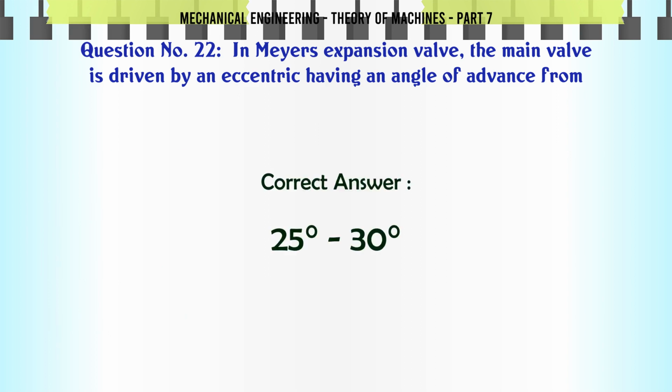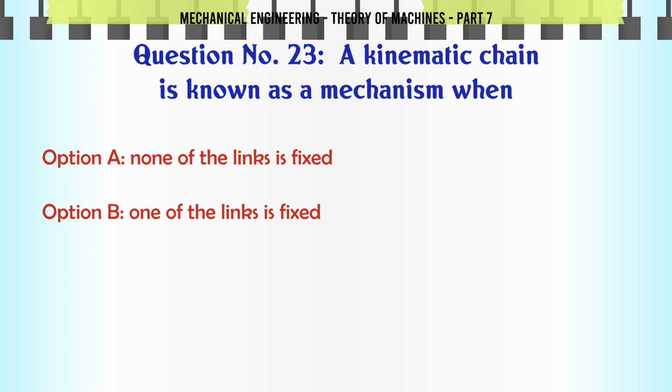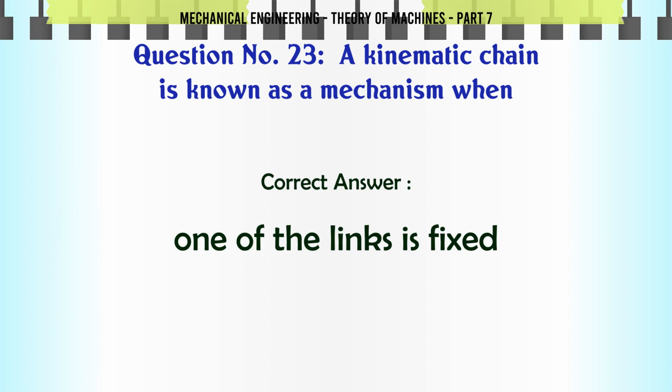The correct answer is 25-30. A kinematic chain is known as a mechanism when A, none of the links is fixed, B, one of the links is fixed, C, two of the links are fixed, D, none of these. The correct answer is one of the links is fixed.